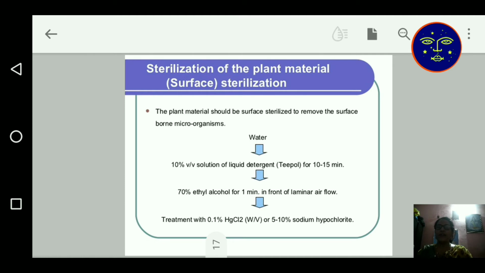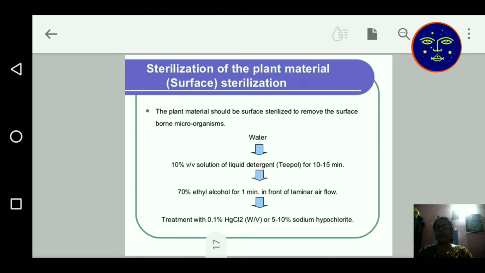The plant material should be sterilized to remove the surface microorganisms. First wash with sterile water, then 10% liquid detergent known as Tepol. Then 70% ethyl alcohol for 1 minute in front of laminar airflow is necessary.